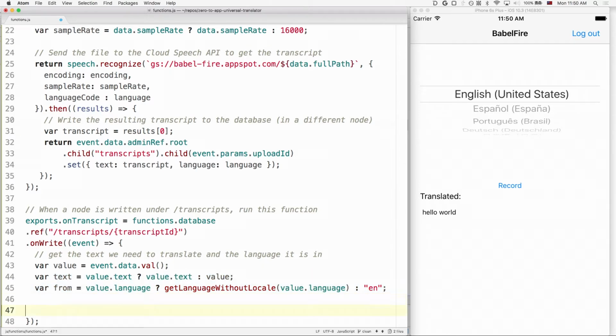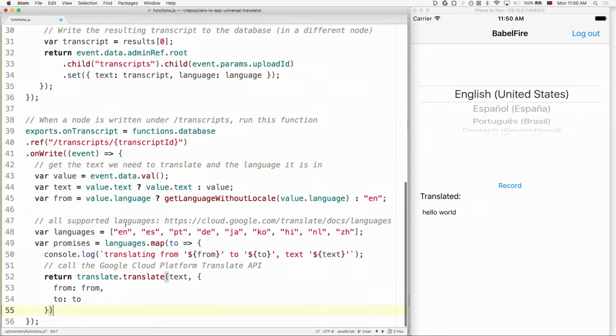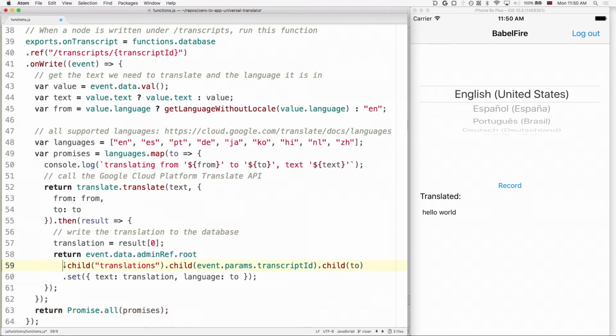Then for every language that we support, we'll want to make a call out to the translations API, translating it from the spoken language to the languages we support, and then writing it back into the database under a new translations node. This allows us to separate out what the translations are so that our apps only download the translations.